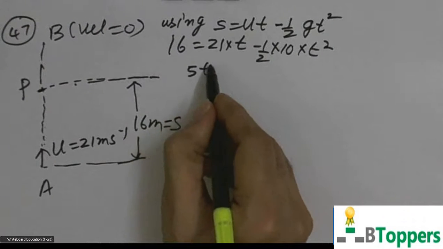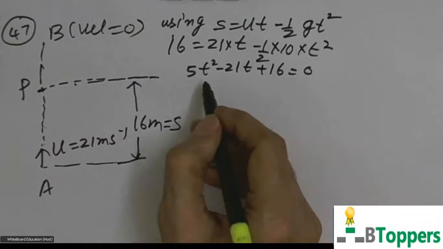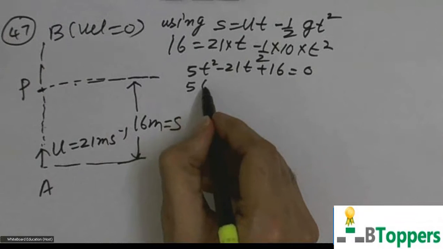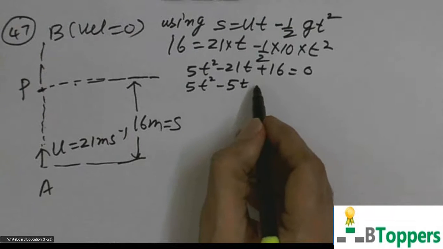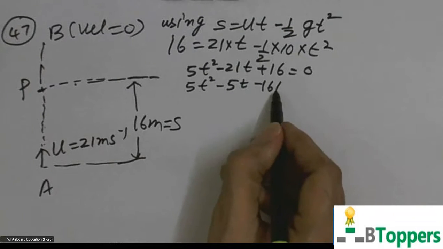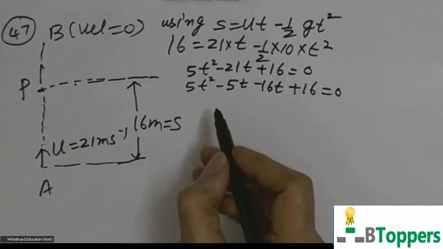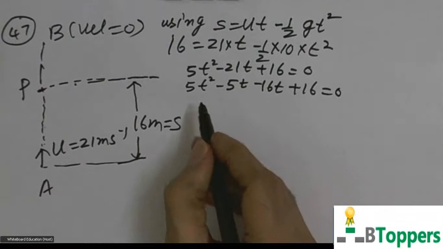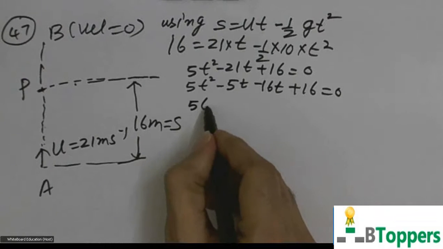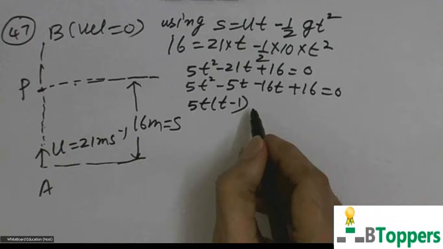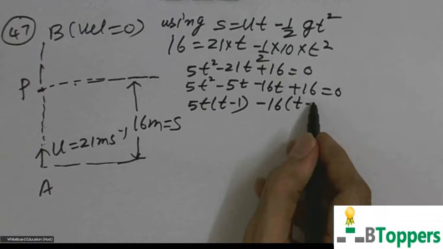So you can write it as 5t square minus 21t plus 16 equal to 0. You can solve this problem by factorization. Minus 21t, you can write minus 5t minus 16t. Those who want to copy the solution can start writing the solution, because from here onwards we'll be just doing the mathematical simplification. You can take 5t common in the first two terms, and minus 16 common in the last two terms.